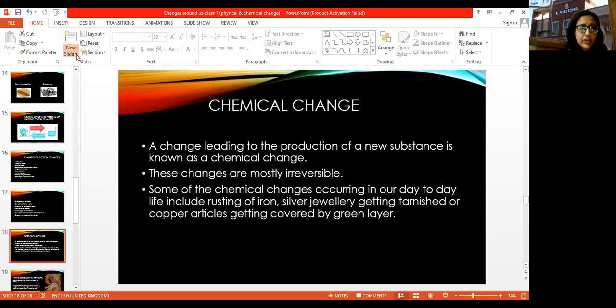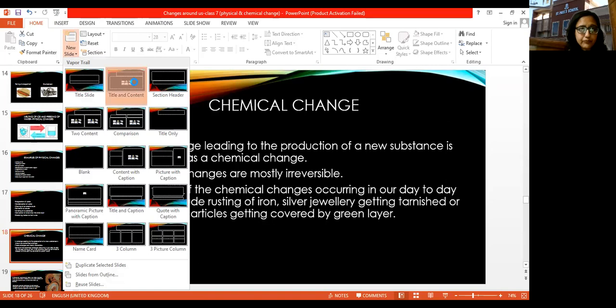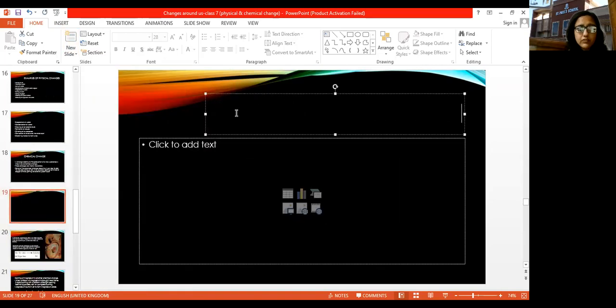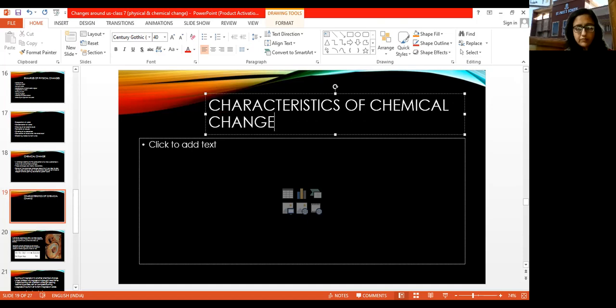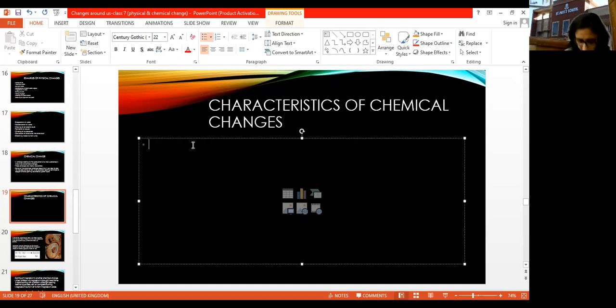Okay, so now again, we are going to just write down the characteristics of chemical changes. Okay, the first characteristic, just note down these characteristics in your copies, children. First of all, write the definition of chemical change. Then you're going to write these characteristics, and after that we'll write some examples.